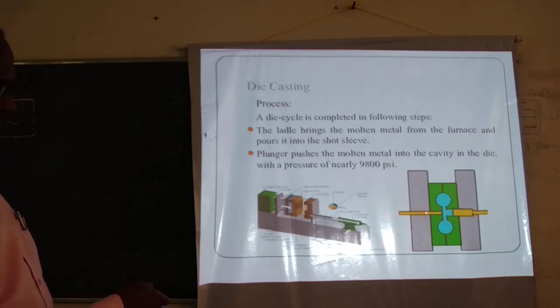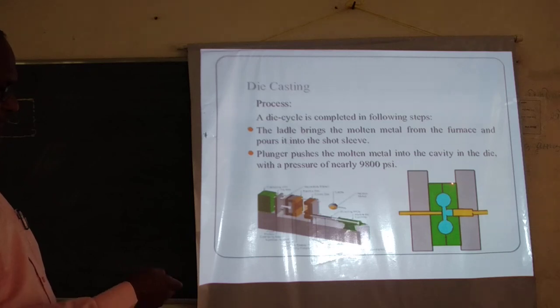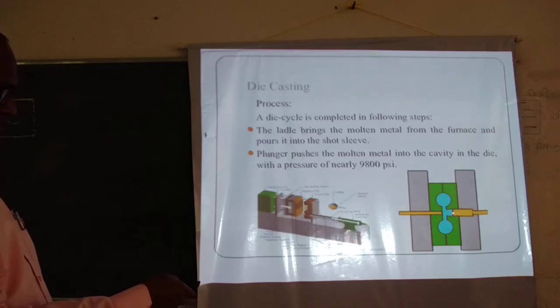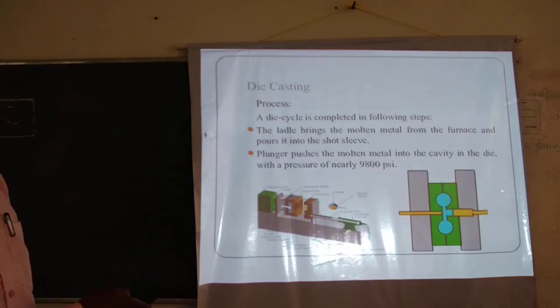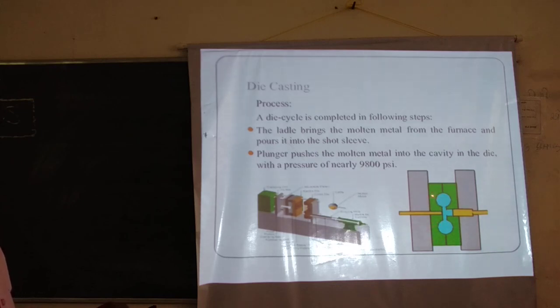One die is fixed, another die is movable. When you pour the molten metal and press it, it flows through the mold cavity and fills all portions of it. Through the ejector, you eject the casting: you move the movable die in this direction and remove the cast product, and carry out the further finishing process.